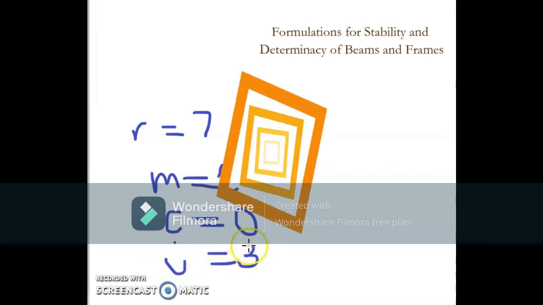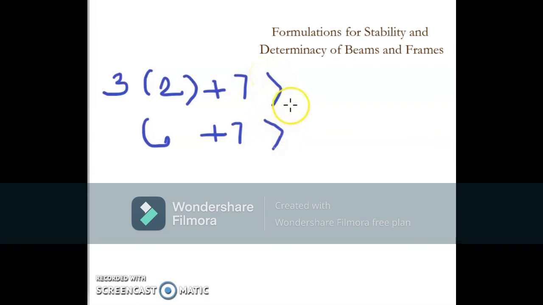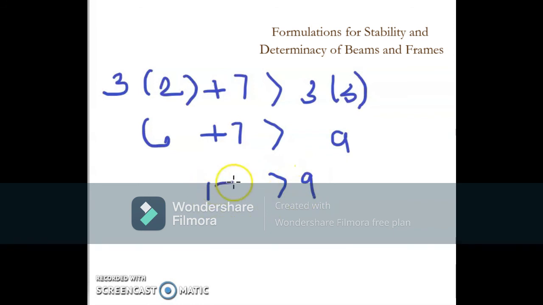And as we multiply 3 sa 2, which is equal to 6, at i-add ito sa 7, which is equal to 13, at i-multiply ang 3 joints sa 3, makikita na ang number of support reactions at ang number of members ay mas higit kaysa sa number of joints. This concludes that ang beam natin is statically indeterminate. To determine the degree of indeterminacy, we will subtract 13 to 9 and we will have 4 degrees as a result.